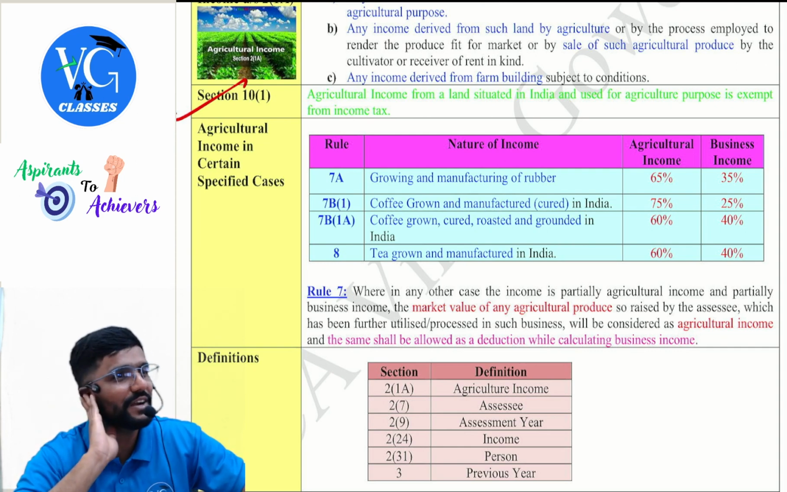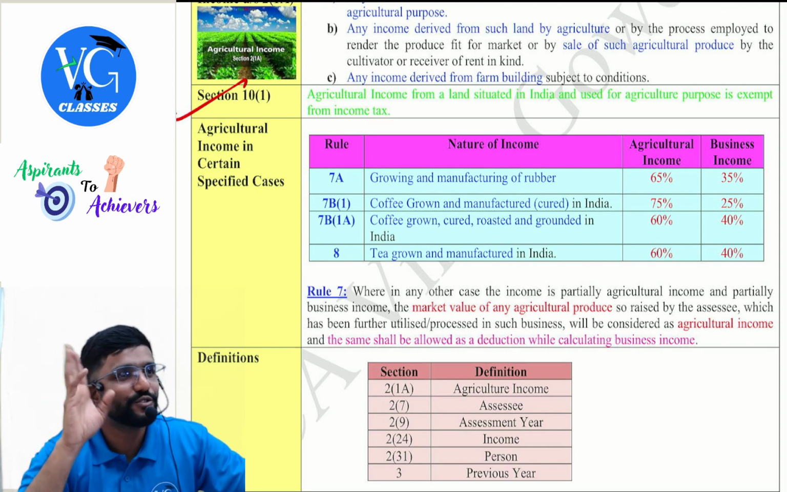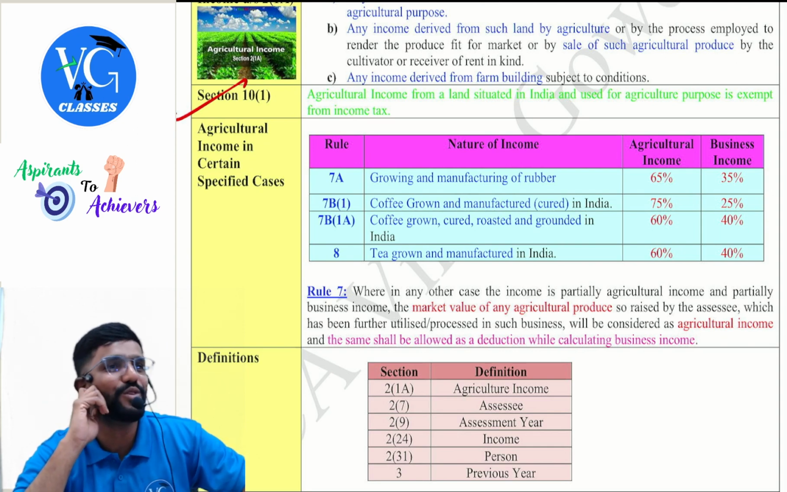Obviously, the producer would have paid the owner of that land. So for the owner of the land, is it an agriculture income? No, guys.